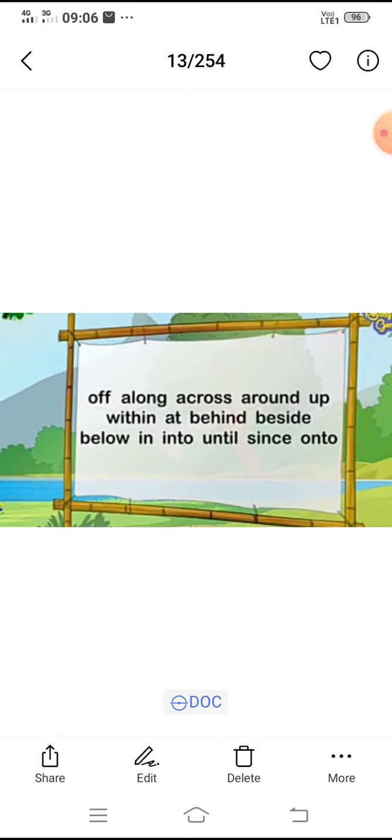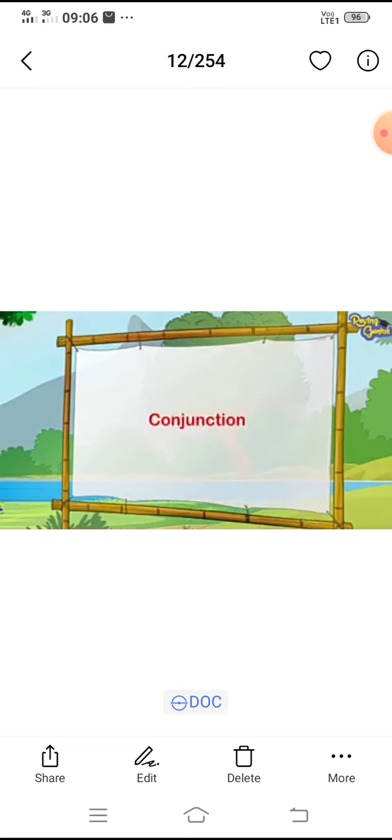Some of the examples for prepositions are given here. Off, along, across, around, up, within. These are few examples for prepositions.